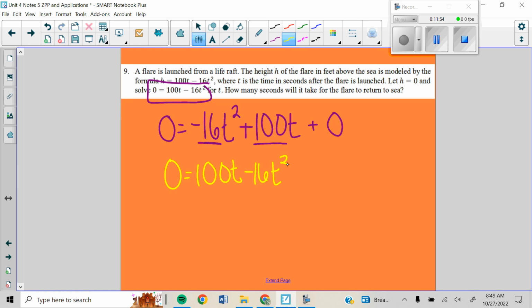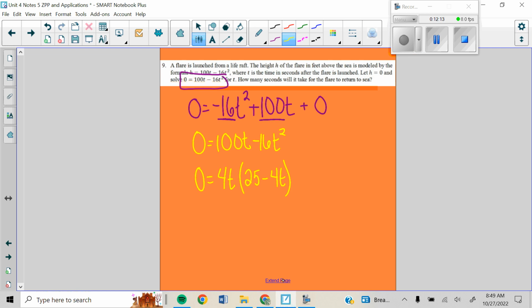So we need to solve this. So as always, our first thing we look for is a greatest common factor. And in this case, our greatest common factor is 4t. So if we divide 4t out, we are left with 25 minus 4t. So this looks different than the problems that we looked at on the front, but we do still have a part A and a part B. In this case, our part A is just not a binomial, but that's not a problem.